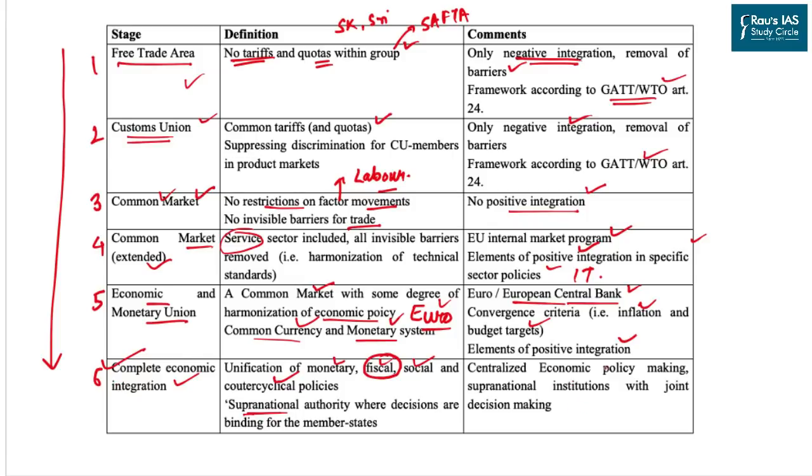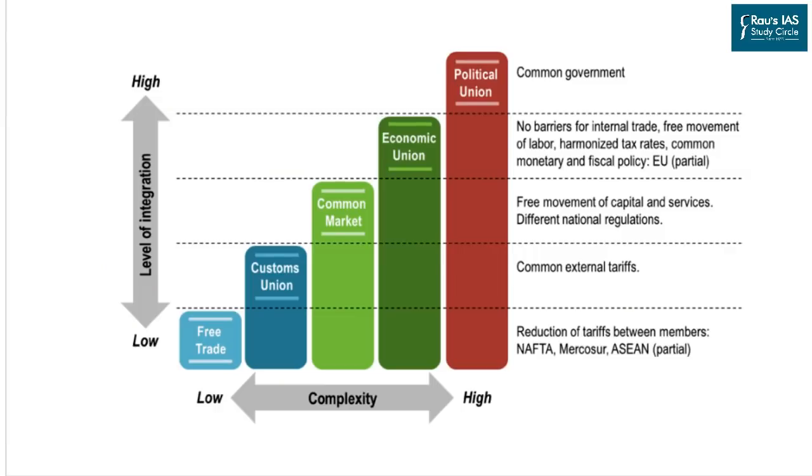The most important negative impact of complete economic integration is that a problem in one nation will act like a domino effect to the other members of the group. And this is the reason why nations are reluctant to bring fiscal policies in their economic integration. Let us now understand the same with this diagram.